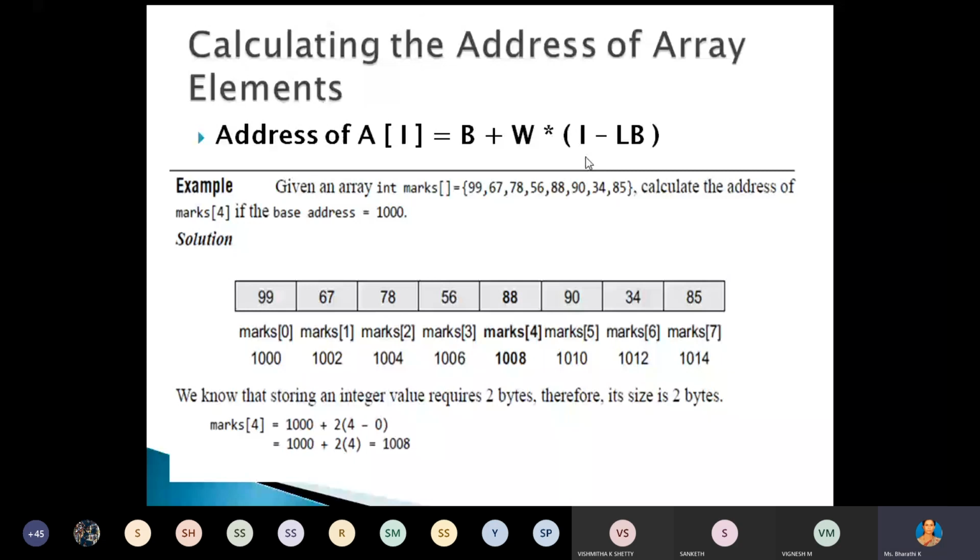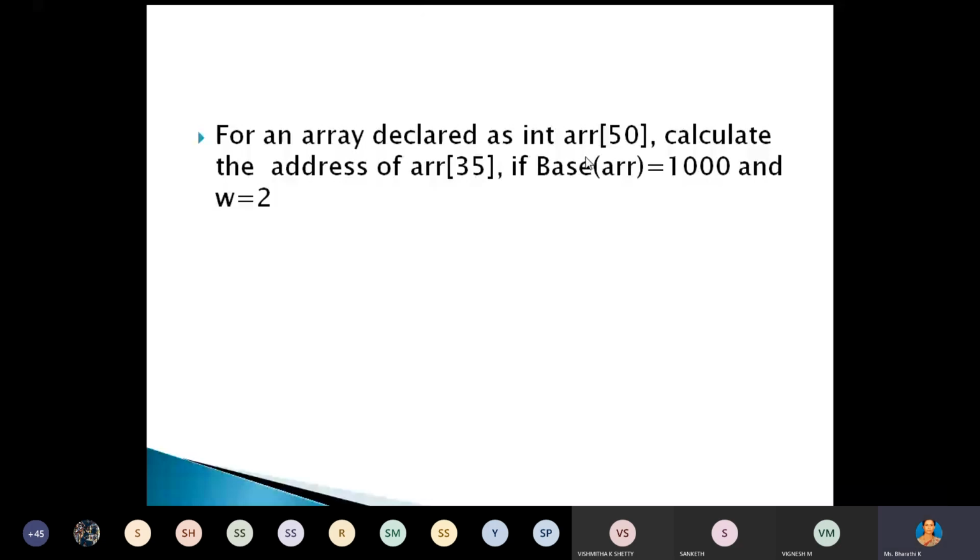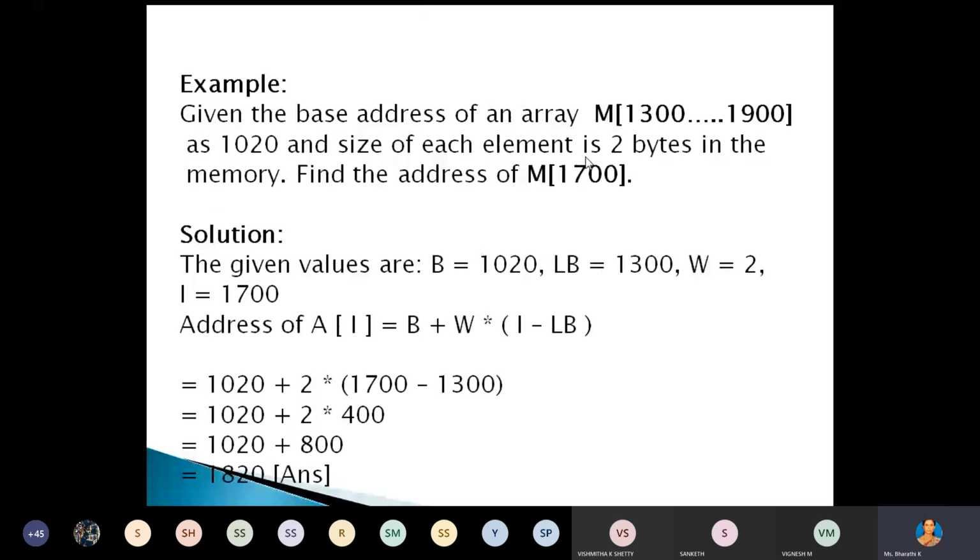Now, one more problem, one more example. Here, in this problem, listen: the array is yum, and 1300 is the lower bound of this array yum, and 1900 is the upper bound. These are not the actual values.